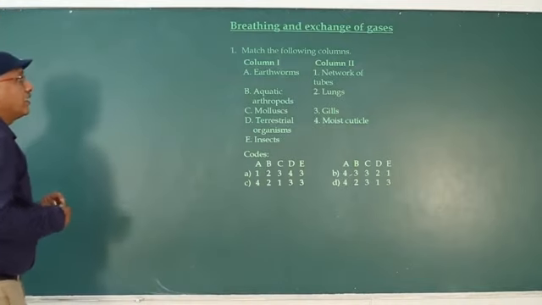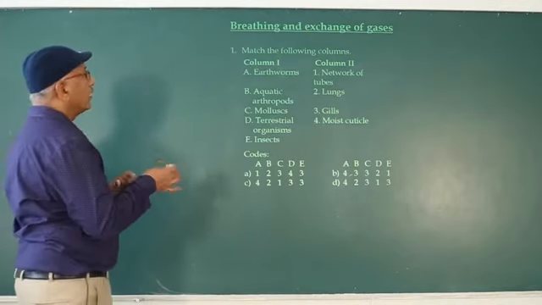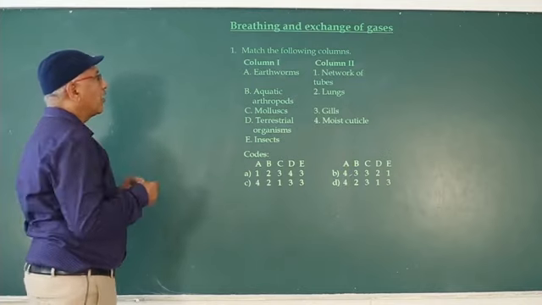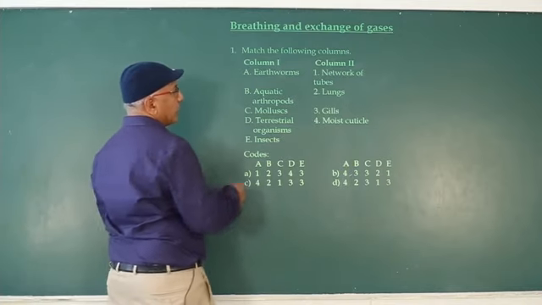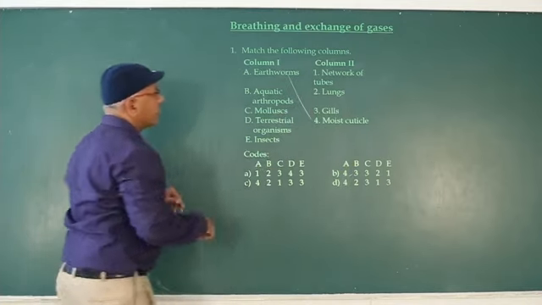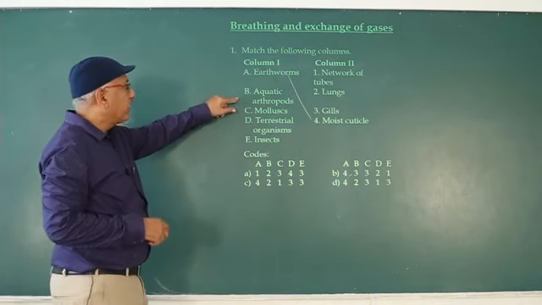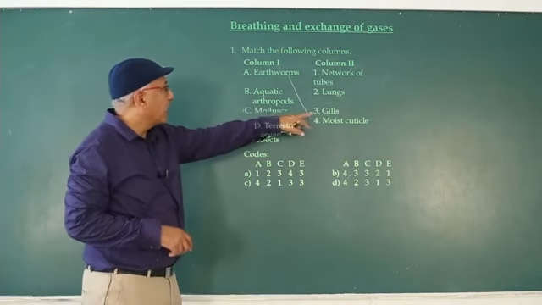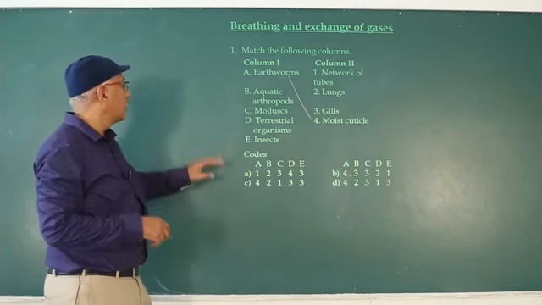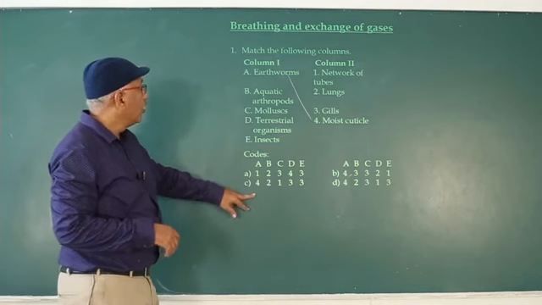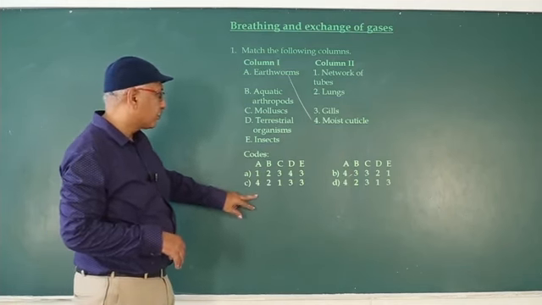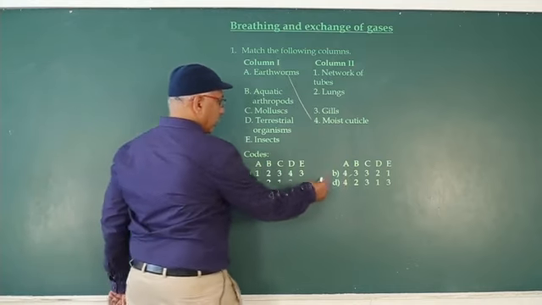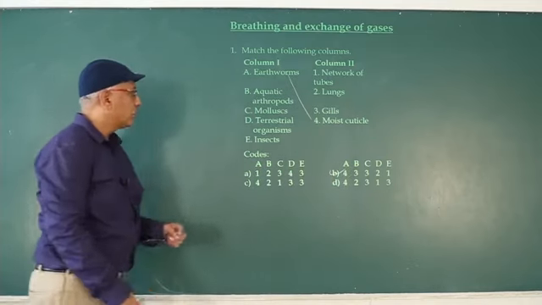Breathing and exchange of gases. The remaining questions. Match the following column. In earthworm, moist cuticle is the respiratory organ. Aquatic arthropods have gills. So A4, B3, 4, 3. So second option.